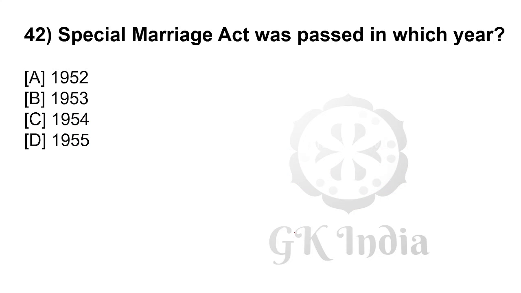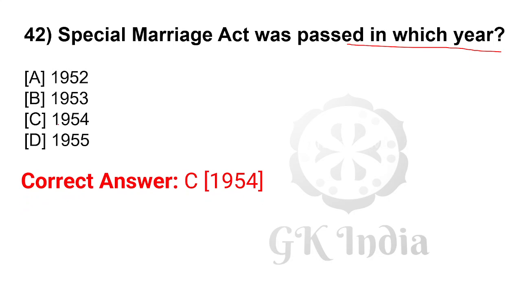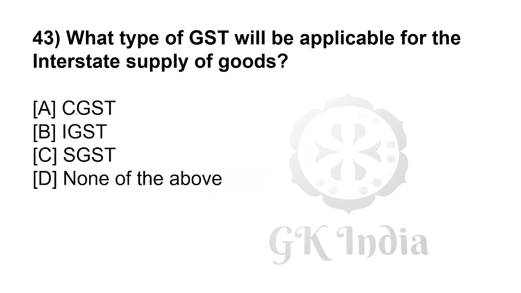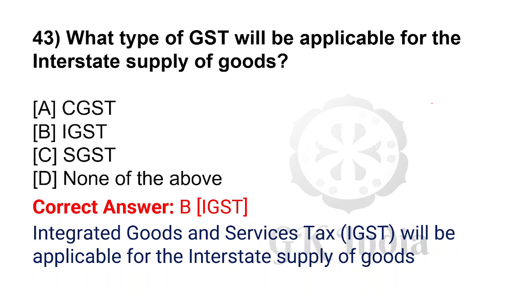The Special Marriage Act was passed in which year? 1954. What type of GST will be applicable for the interstate supply of goods? Correct answer is IGST. Integrated Goods and Services Tax, IGST, will be applicable for the interstate supply of goods.